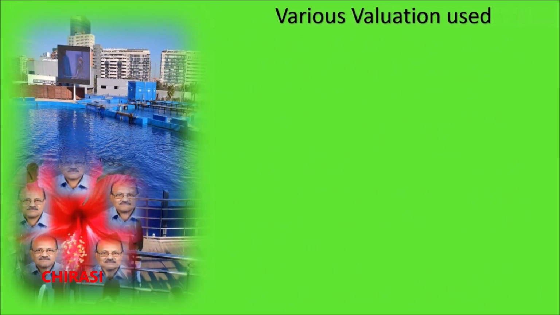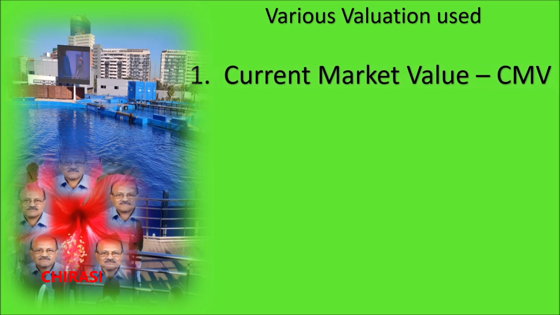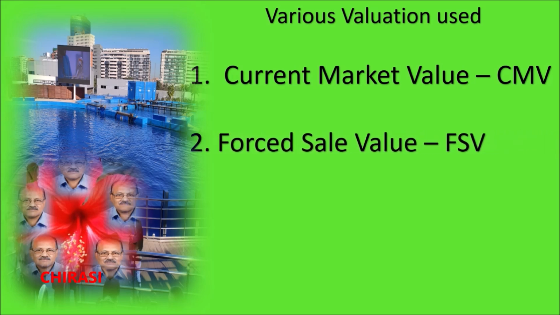Now, banks use some terms for calculating the value of the land and building. One is current market value, CMV. Sometimes banks extend special schemes giving 50% of the securities offered, based on current market value. The second value is the forced sale value.